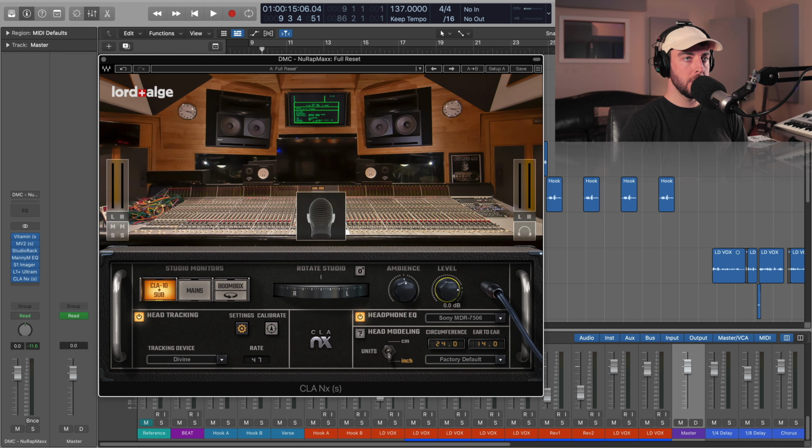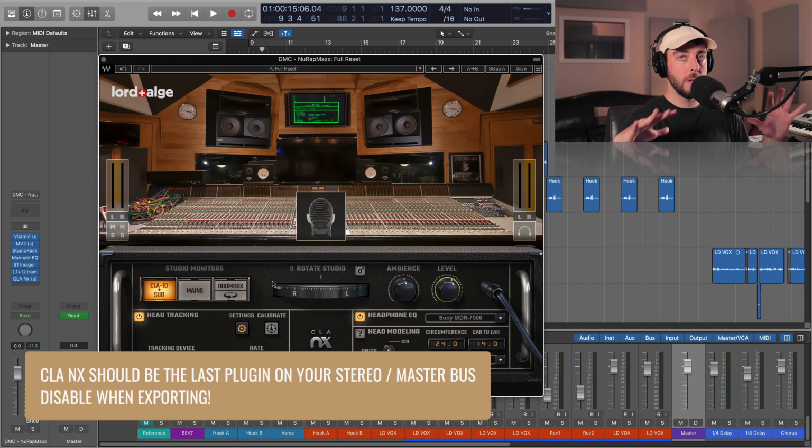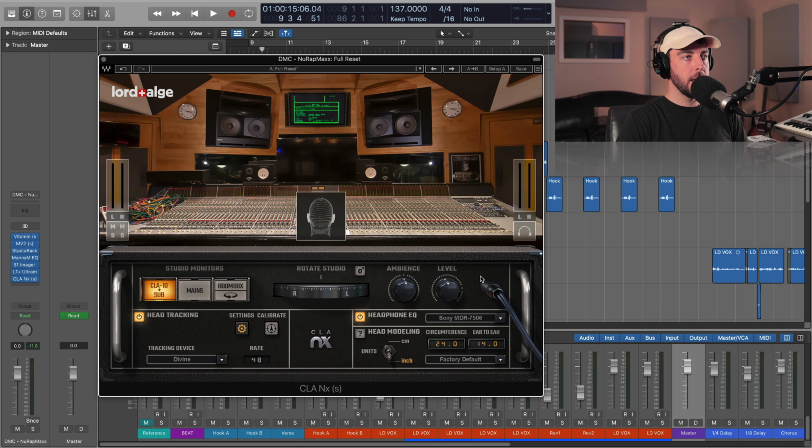Final thing I'm going to do is just adjust the master level. You will notice that you're going to place CLA NX as the last plugin on your stereo bus so that you can monitor your entire mix or your master. So just not to overload the stereo bus, I'm going to turn this back here. And let's take a listen to the first monitoring setup, which is the CLA 10s, the mains, and then he has a 12-inch subwoofer underneath the desk.